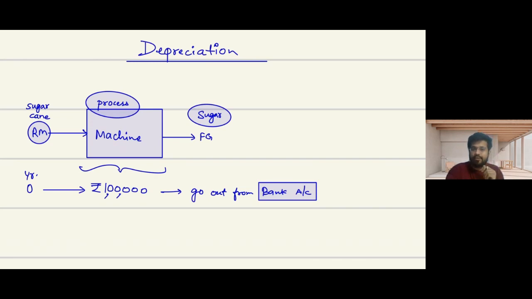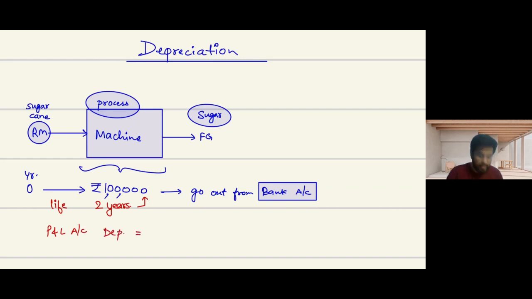Now, when I asked the seller of the machine what is the life of this machine, how many years I can use this machine, he said the life is 2 years. Life of the machine is 2 years. Now what will happen? As per my accounting, which we have learned till now, this cost needs to be transferred to the P&L account in the form of depreciation.